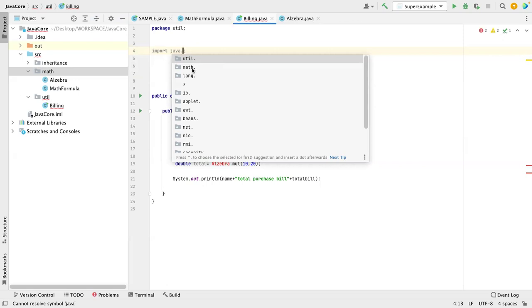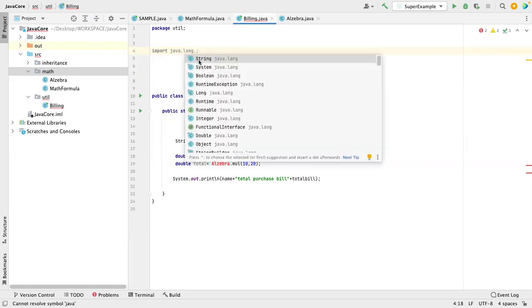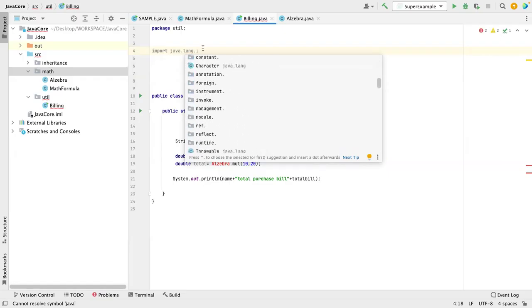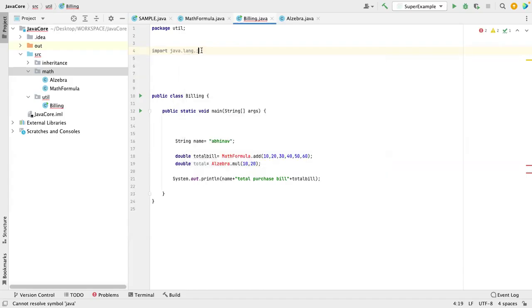Then the math package, then the lang package. This is the lang package. We are using String, System, Boolean, Long, Double; they all belong to the lang package. Lang is a default package. So even if you do not import the lang package, it will get imported. So if you write this line or if you do not write this line, it works.